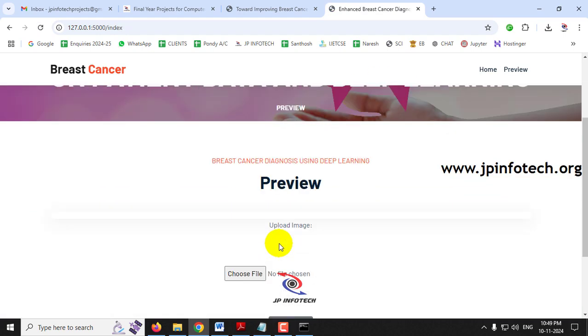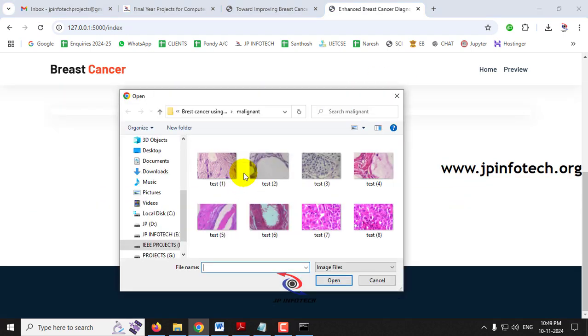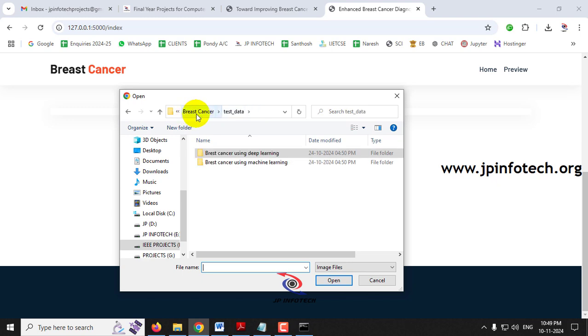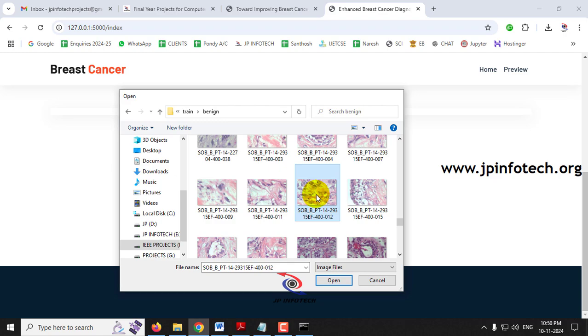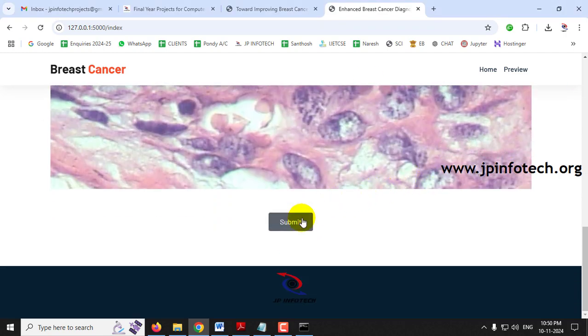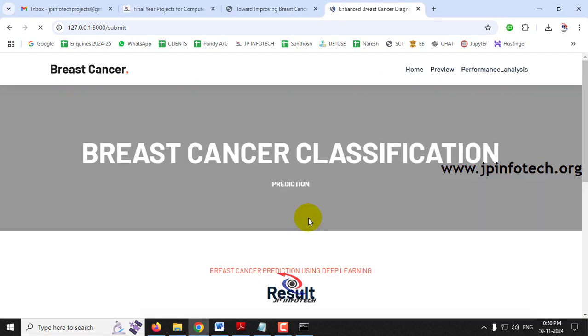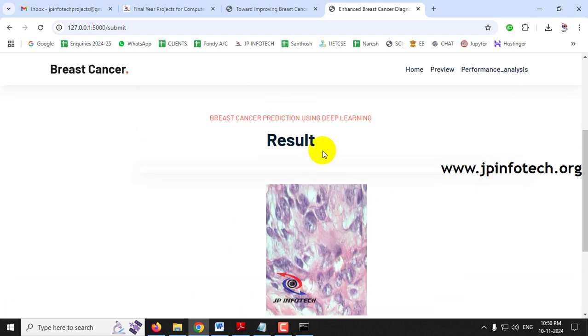This time I'll select an image from the training data set. Let me go into the model folder. In the model folder we have this deep learning part. Here we have the images with the train. Let me select an image randomly. You can see there are several images available. I'll select a random image and click submit. Now you can see the predicted result is classified as benign.